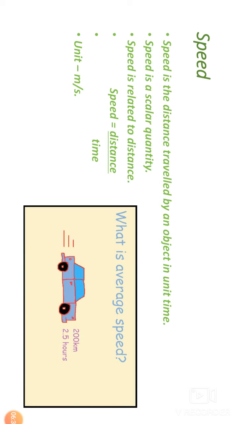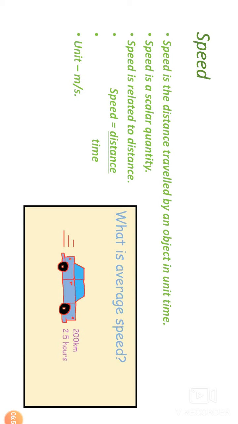If we want to take the average speed, then we have to add these all and divide by the time taken. So average speed is equal to total distance upon total time.